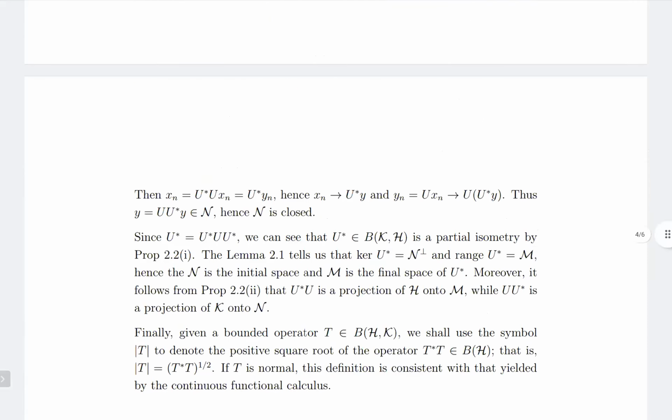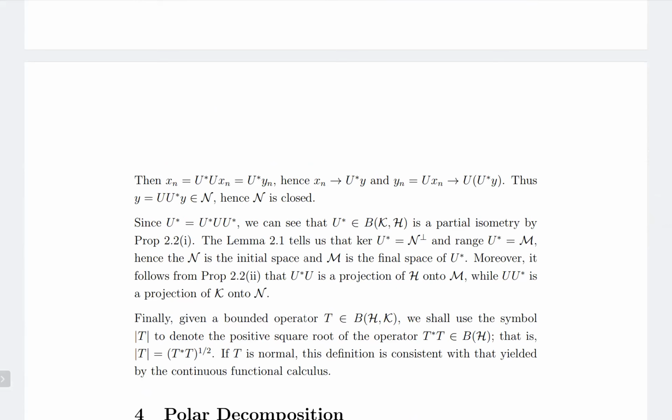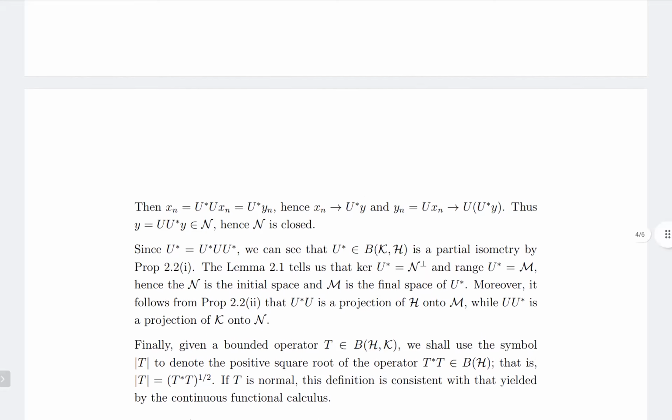And the lemma tells us that kernel U star is equal to N perp and range U star is equal to M. So N is the initial space and M is the final space of U star. And again, we can see that U star U is the projection of H onto M, while U U star is the projection of K onto N. So this all follows from the proposition and the lemma.